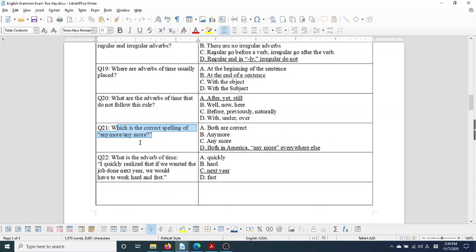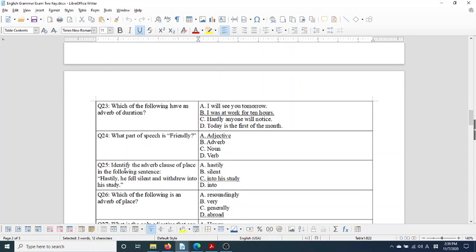Which is the correct spelling of anymore? I went over this when I talked about British English and American English. Both are true in American English, but anymore is used everywhere else. Which is the adverb of time in the sentence? I quickly realized that if we wanted the job done next year, we would have to work hard and fast. Well, the only part talking about time, and the only part of time talking about a verb, when the job will be done, is next year.